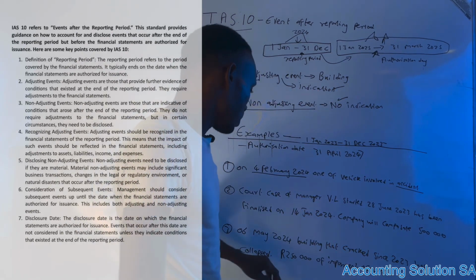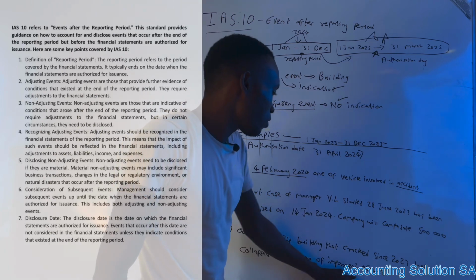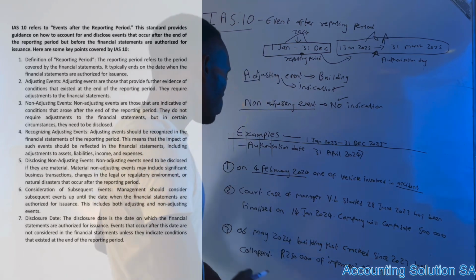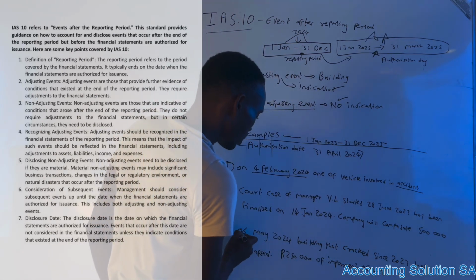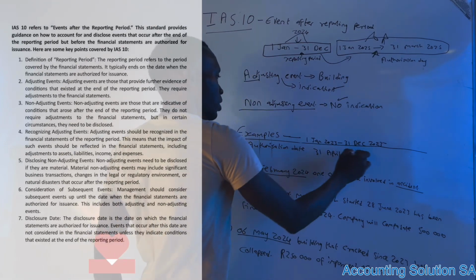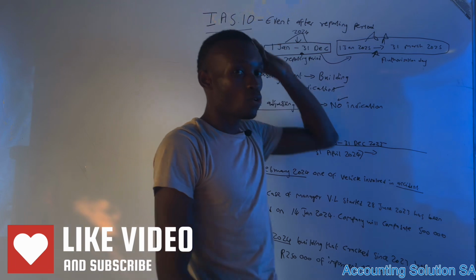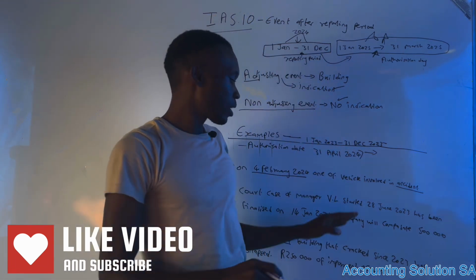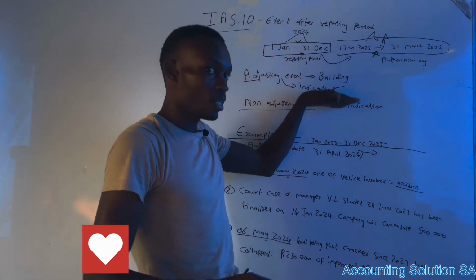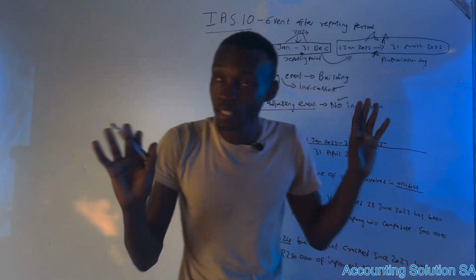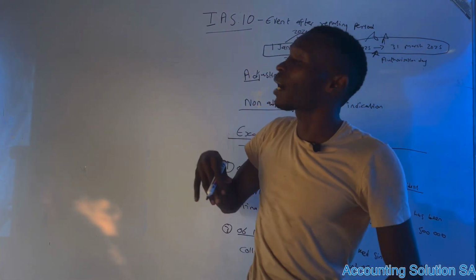Okay, number 3: on 6 May 2024, a building that had cracked since 2023, since here, there was indication, yes, has collapsed. Okay, 250 of impairment. So 6 May, guys, we found that 6 May is after the authorization date, which means that IAS 10 is not involved, and it's not going to fall under any category. We're not going to do anything because it's not falling under IAS 10.